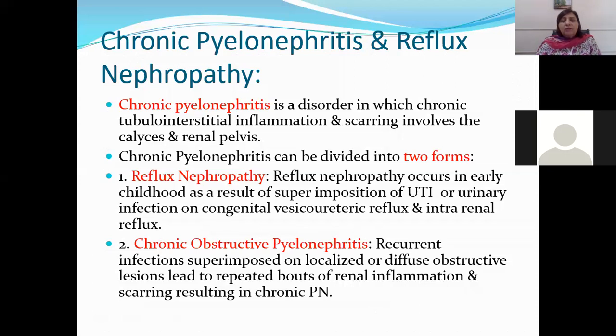And in case of chronic pyelonephritis because of an obstructive lesion, recurrent infections are superimposed on localized or diffuse obstruction, leading to repeated bouts of inflammation within the renal pelvis and renal parenchyma, and this gives rise to chronic pyelonephritis with scarring. Chronic pyelonephritis will also lead to end-stage renal disease. As I told you, chronic glomerulonephritis and certain glomerular diseases lead to end-stage renal disease. So chronic obstructive pyelonephritis also leads to end-stage renal disease.